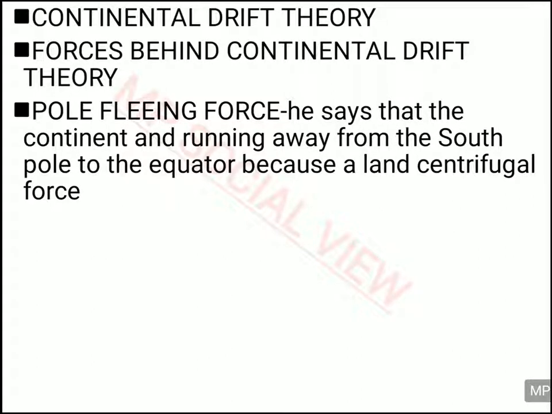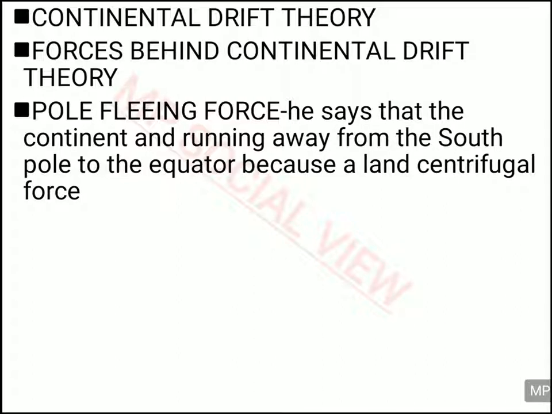pole fleeing force. Pole fleeing force says that because of the pole fleeing force, the continent got broken away. According to this, Wegener believed that Pangaea was around the southern pole. And because of the rotation of the earth, because of the forces created by the rotation of the earth, the centrifugal force, what happened? The object moved away from its center.